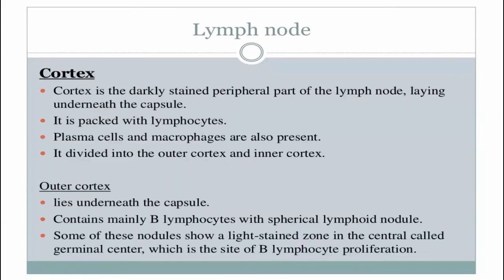The cortex of a lymph node is darkly stained and it is the peripheral part. It lies under the capsule and it is densely packed with lymphocytes, and along with the lymphocytes you will find plasma cells and macrophages. The cortex of a lymph node is divided into outer cortex and inner cortex.